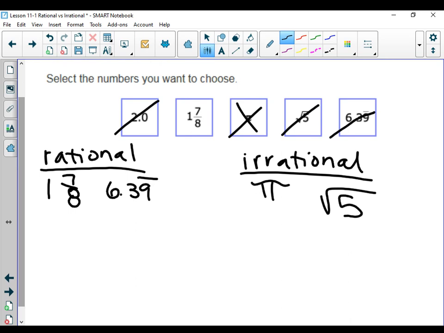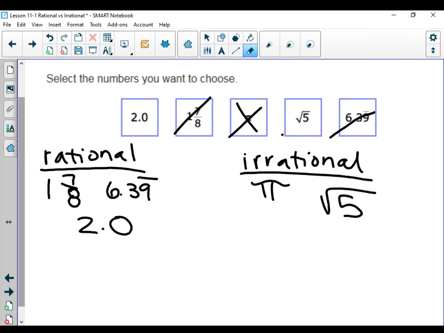Drake? We didn't do the 2 when we did the fraction. 2 is going to rational. Coco? This is a whole number. What's that point 0 doing there anyway? Distracting me. Get out. So, rational versus irrational, we knew everything except those perfect square things. Who wants to ask more questions about this?